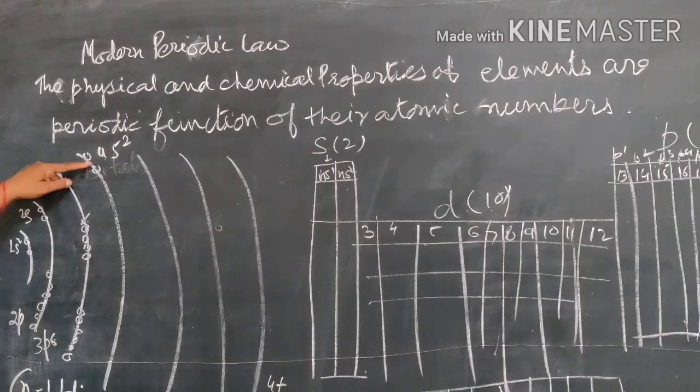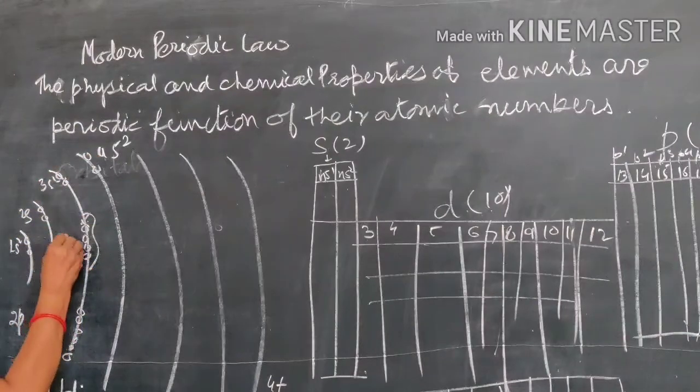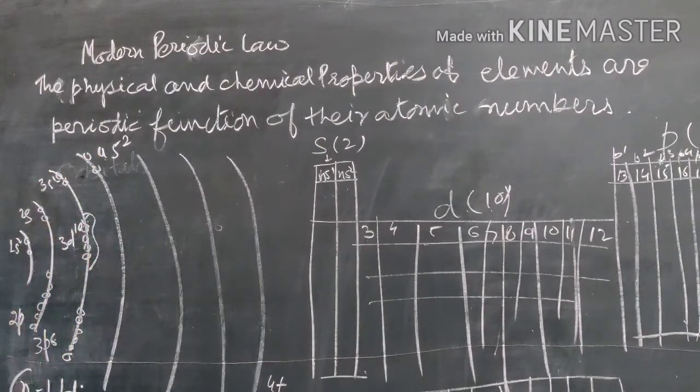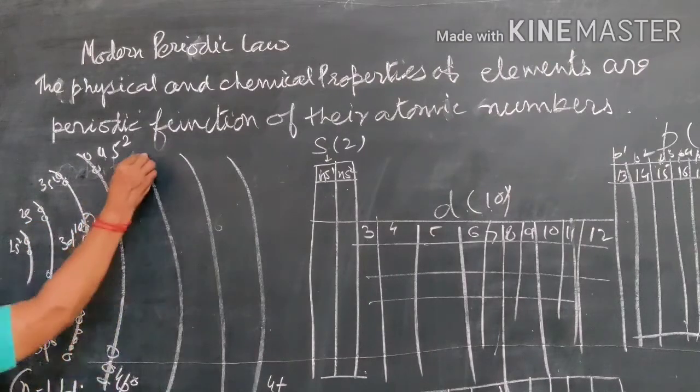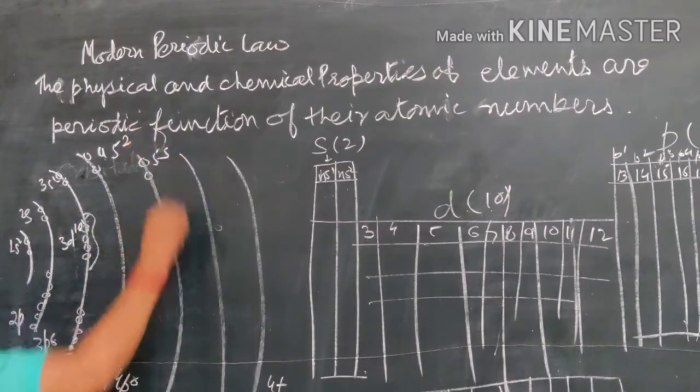When the fourth shell starts, the electron will go into the third shell, that is, 3d will be filled after the filling of the 4s orbital. So after 4s, there is the filling of 3d, and after 3d, there is the filling of 4p. This is for 4p6. You see the fourth shell: first filling of 4s, then 3d, then 4p. And then 5s will start. This is the filling of 5s.